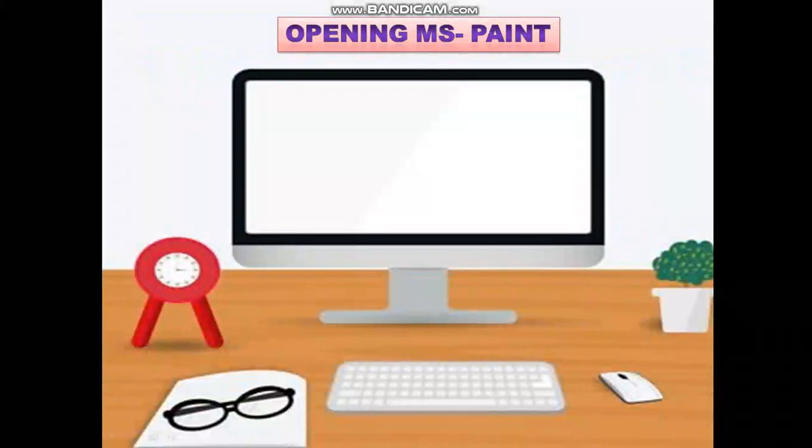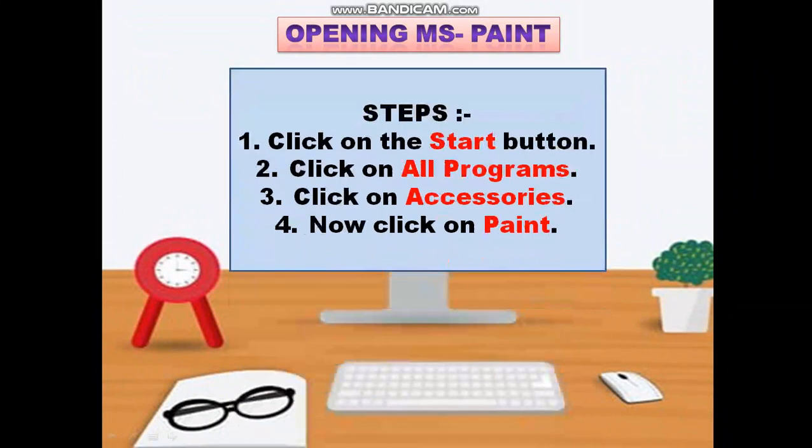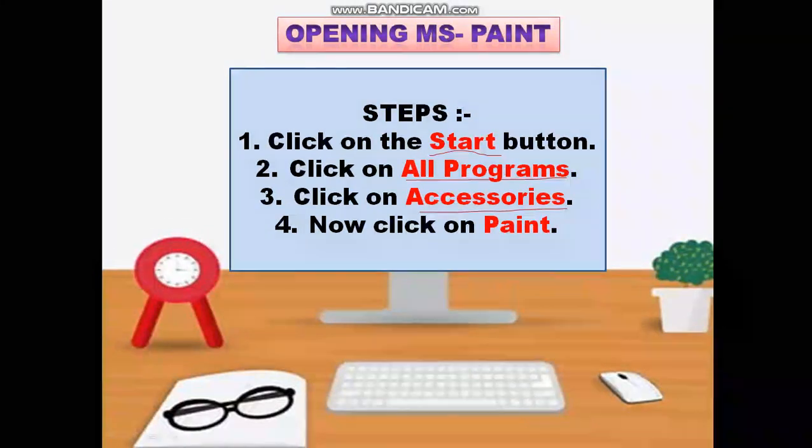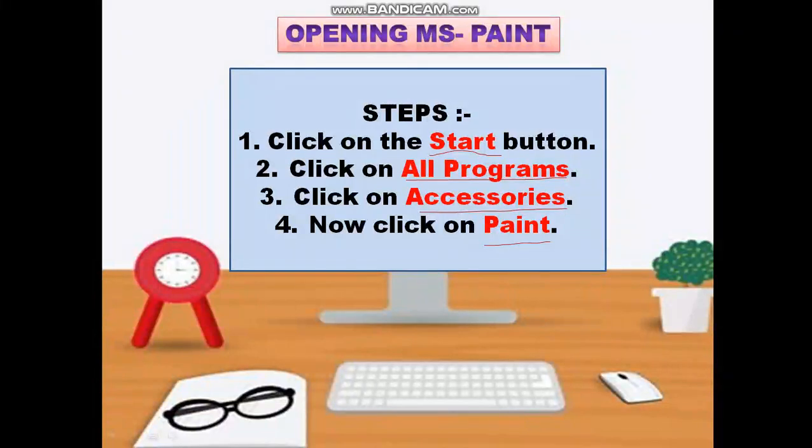Opening MS Paint. Children, here we will study how to open MS Paint. Now let's see the steps. The first step is to click on the start button. Then next we will click on all programs. And the third step is to click on accessories. And finally, you will click on paint. So these are the 4 steps which you have to follow while opening MS Paint.